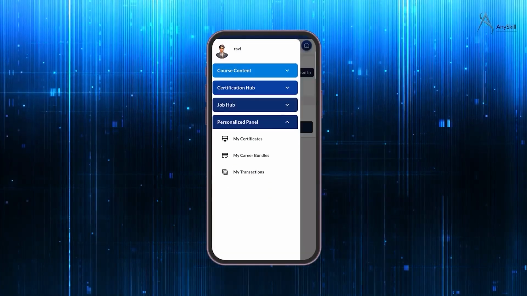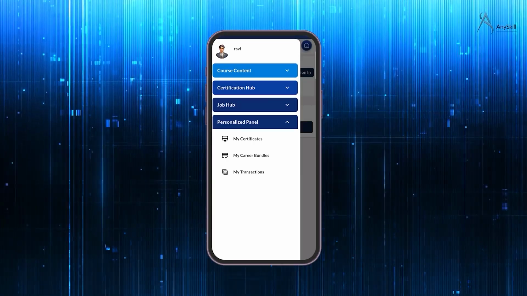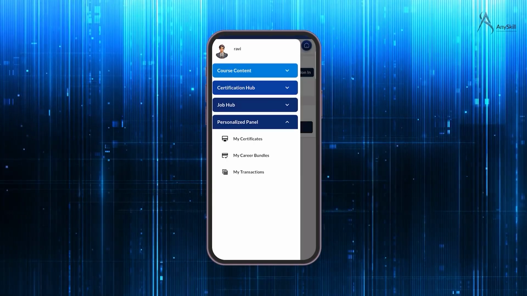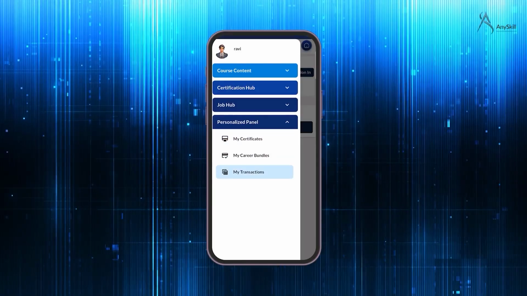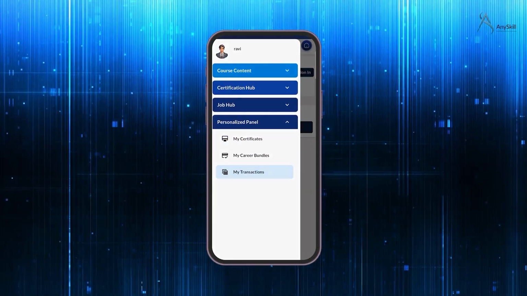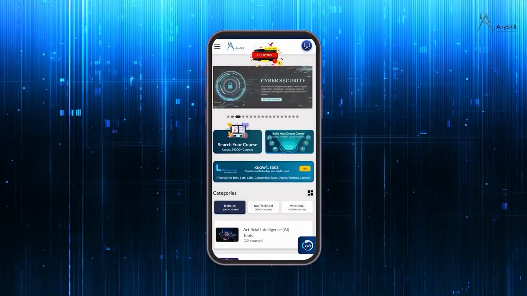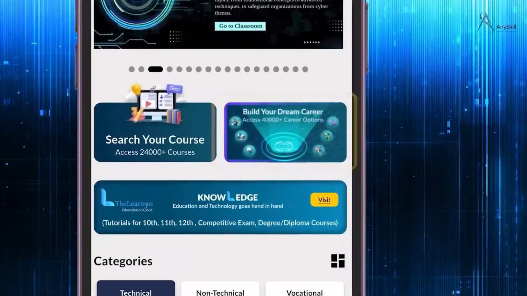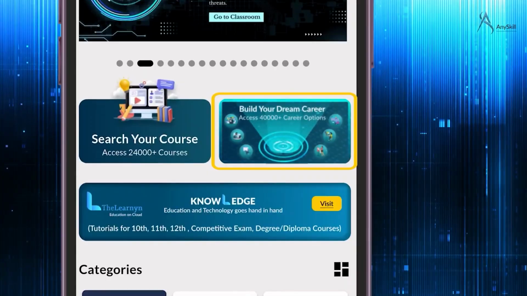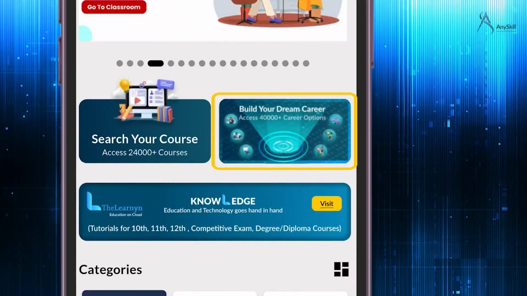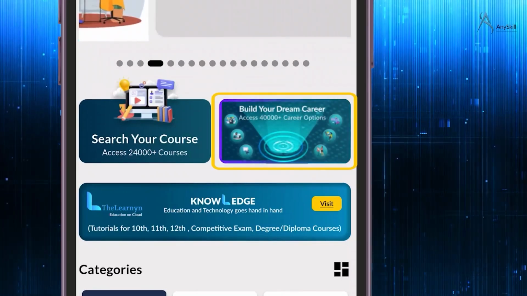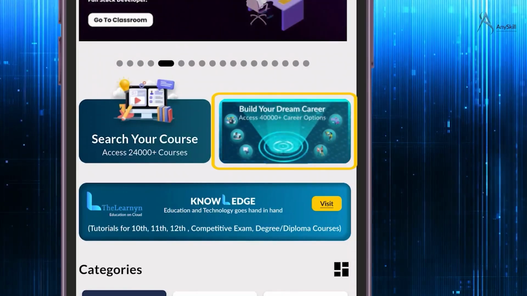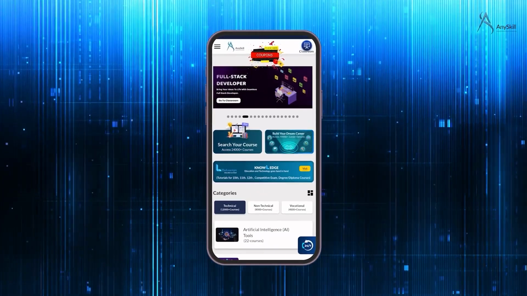Then we have personalized panel. It is like your personal library where you will be able to access your certificates, your career bundles and all your transactions. One of the most powerful and exclusive features of the AnySkill app is the career bundles, a smart structured way to learn everything you need for your dream job, all in one place. And the best part, you won't find this anywhere else.